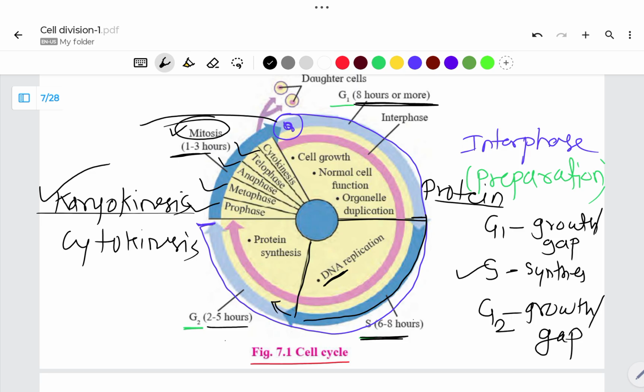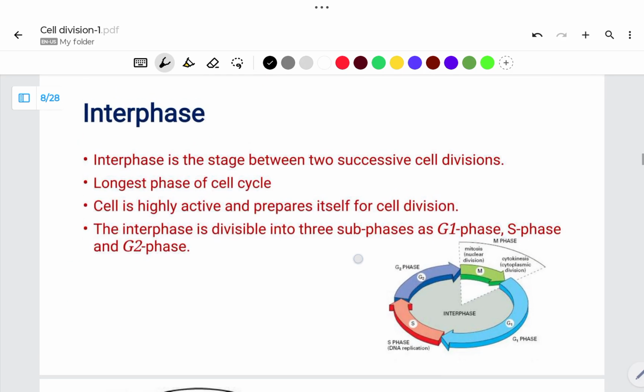After completion of nuclear division, the cell goes to cytokinesis, meaning cytoplasmic division. The cytoplasm is distributed between the two newly formed cells. So the first phase is interphase, which requires 21 hours, a very huge time. This is the longest phase of the cell cycle.